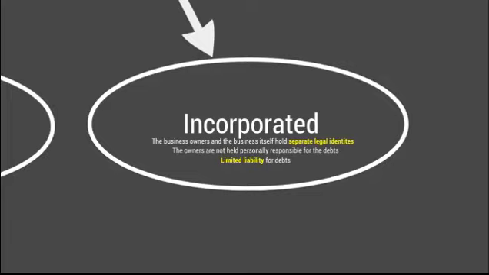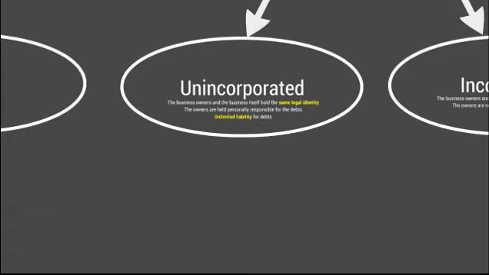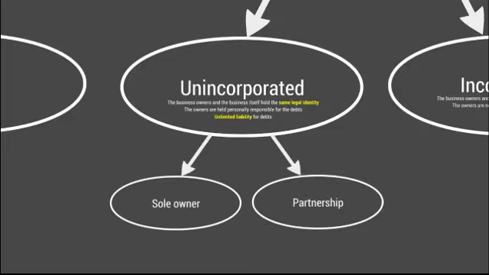So now we've understood the difference between an unincorporated and an incorporated organisation, let's have a look at the two main types of unincorporated organisation. Remember, unincorporated organisations hold the same legal identity as their owner, and there is an unlimited liability for debts. So the two main types of organisation in this category are sole owner and partnerships.